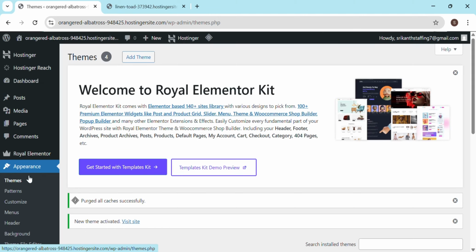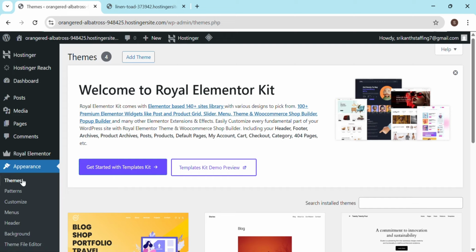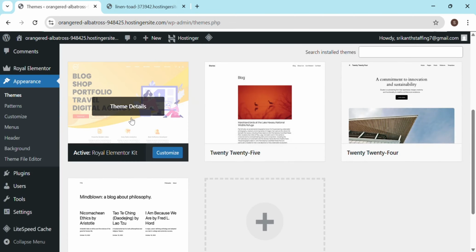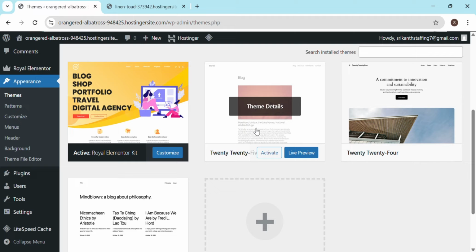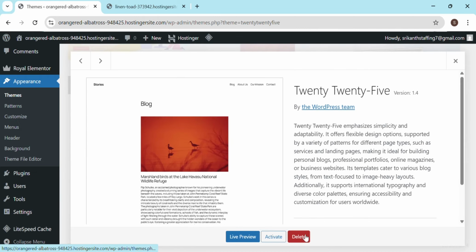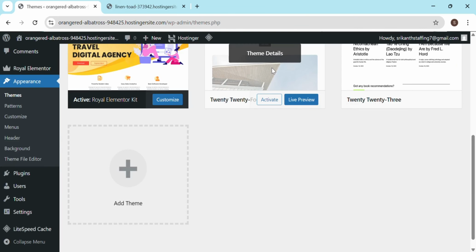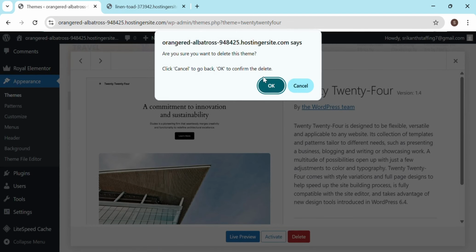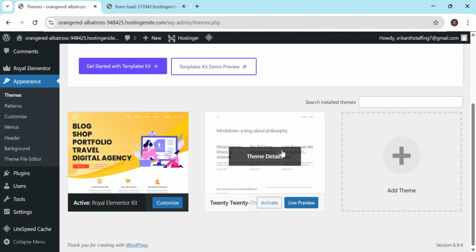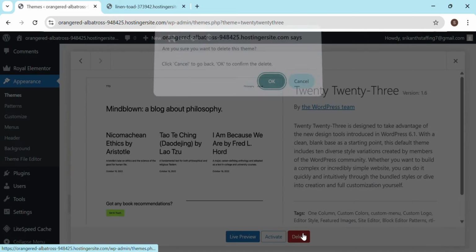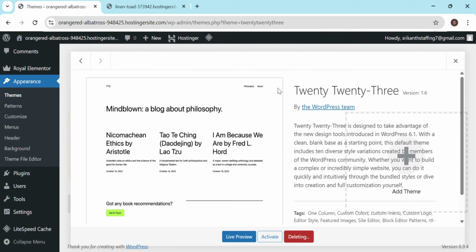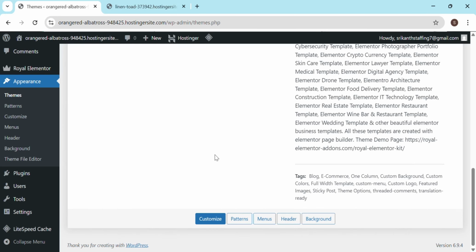Okay, first we will check how the themes look. You go to the themes. So this is Royal Elementor, which is activated, and this 2012, which was previously activated, is not activated right now. I would recommend deleting these old themes which are not in use, because for one website we'll be using only one theme. If you delete these other themes, the loading speed, or the latency, of your website improves. Your website will start working fast because it has only one theme, and it will go there and give you the results.